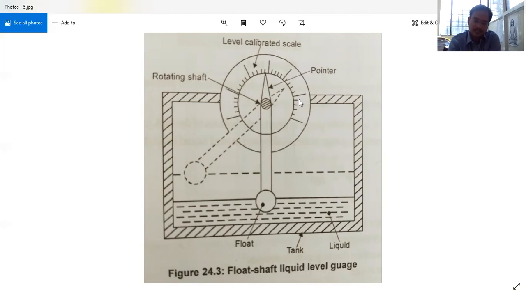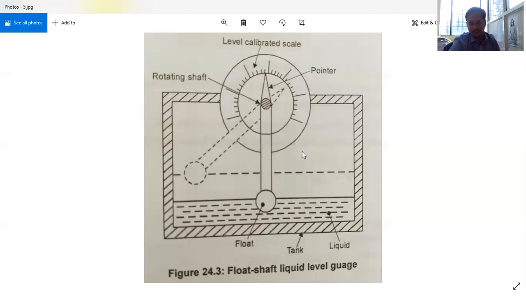For open tanks, this can also be used, but you need to hang this with proper materials. This gauge can be used to measure levels of liquids and semi-liquids also.